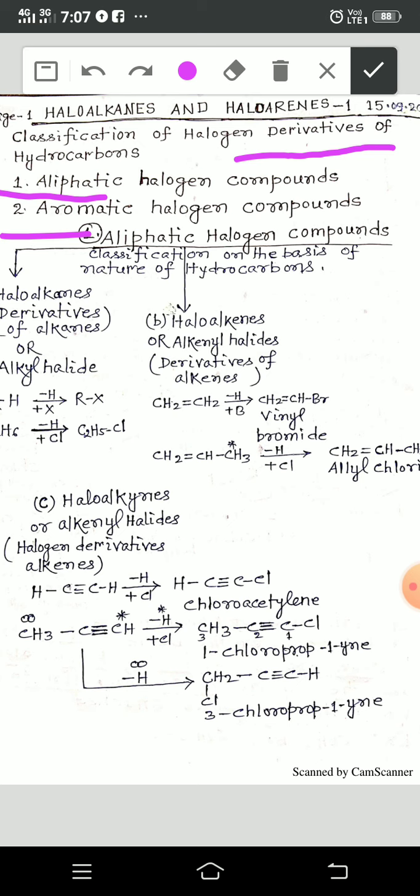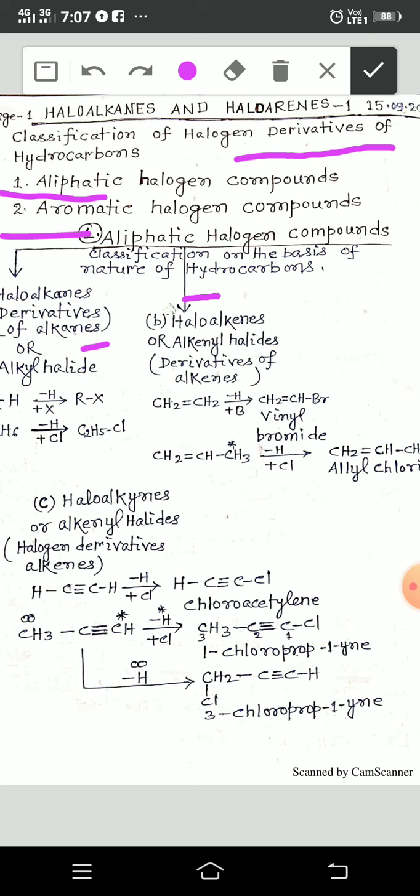Now, aliphatic hydrocarbons are of three types: alkanes, alkenes and alkynes. So the first type is the derivatives of alkanes, this one.